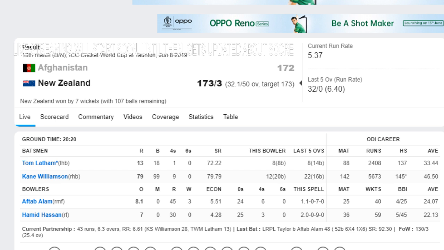And then another wicket by Aftab Alam, who got Ross Taylor bowled on 48 runs off 52 deliveries. But then New Zealand did it easily. 5 wickets for Neesham, 4 wickets for Ferguson, and 79 runs by Williamson. Neesham should be the man of the match.